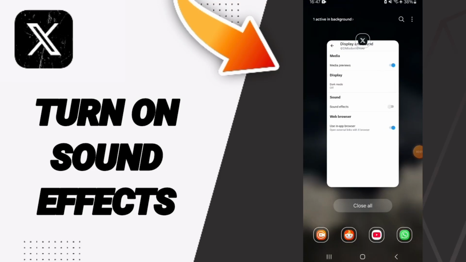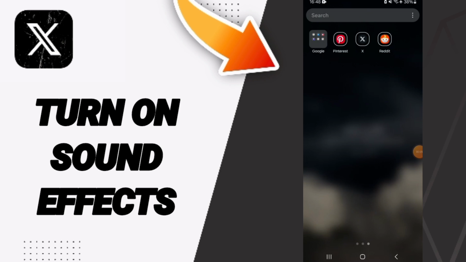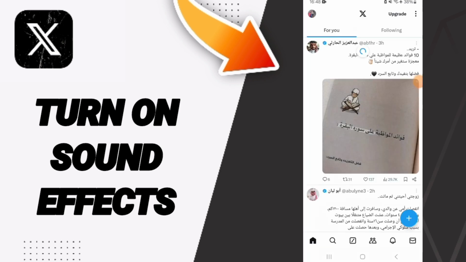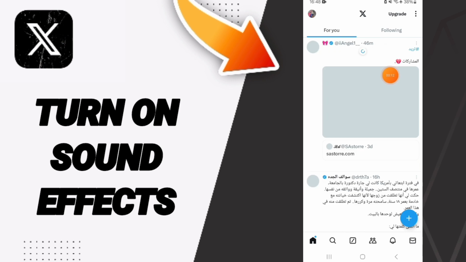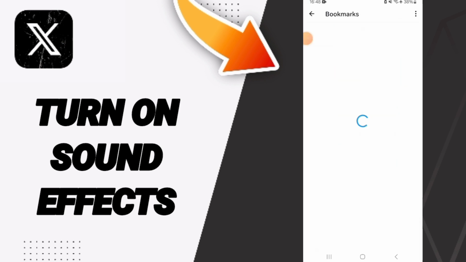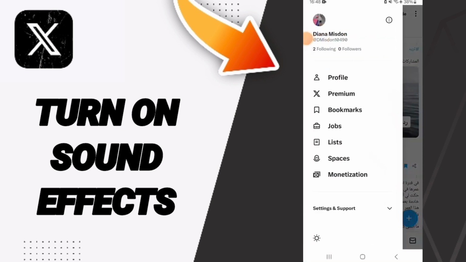Hi guys, today we'll talk about how to turn on sound effects on the application of X-Twitter. Here we go to X-Twitter app. In this page, you will go to above to this window and you can click here. Here we go to this window.